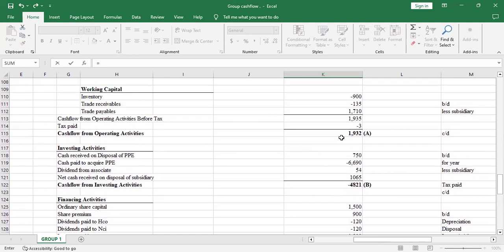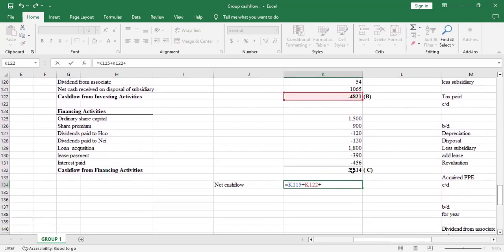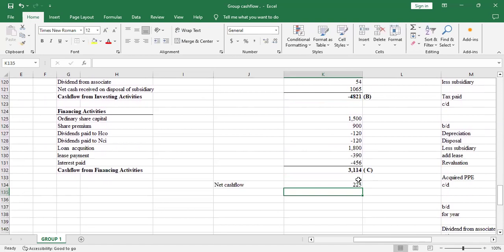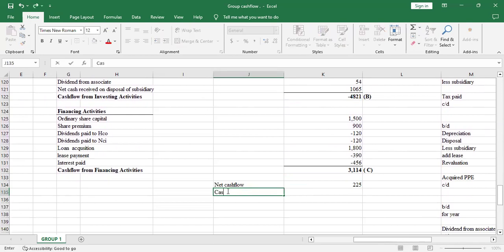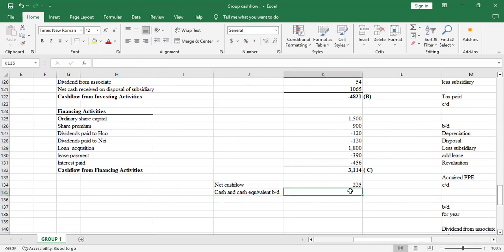So I'll pick this. You add to this. A plus B plus C. Then this, you are supposed to add it to cash and cash equivalents brought down.